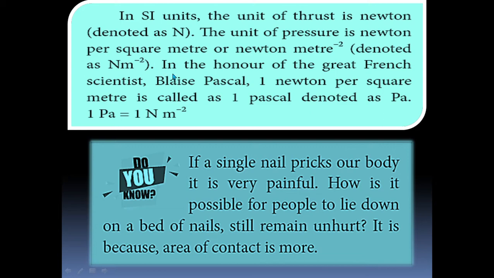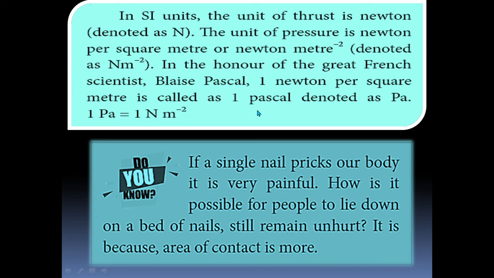In honor of the great French scientist Blaise Pascal, 1 Newton per square meter is called 1 Pascal, denoted as Pa. 1 Pascal is equal to 1 Newton meter power minus 2.